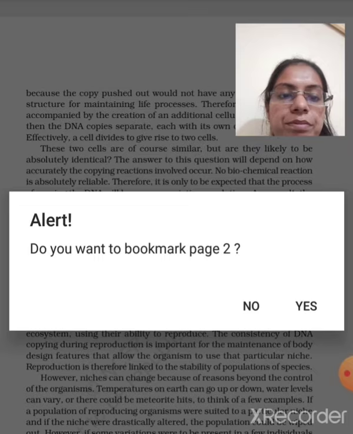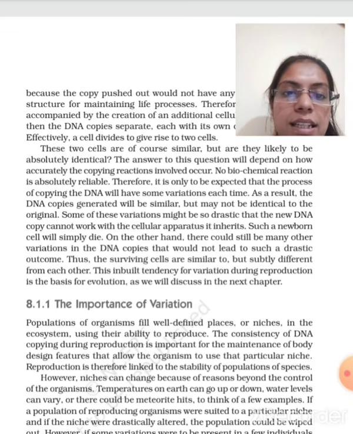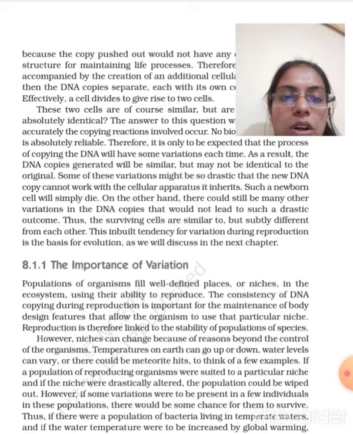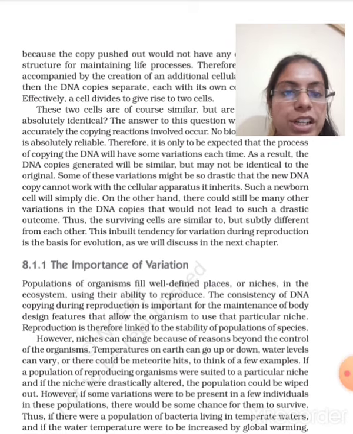Variations: some of these variations might be so drastic that the new DNA copy cannot work with the cellular apparatus it inherits. Such a newborn cell will simply die. On the other hand, there could still be many other variations in the DNA copies that would not lead to such a drastic outcome. The surviving cells are similar to but subtly different from each other. This inbuilt tendency for variation during reproduction is the basis of evolution.